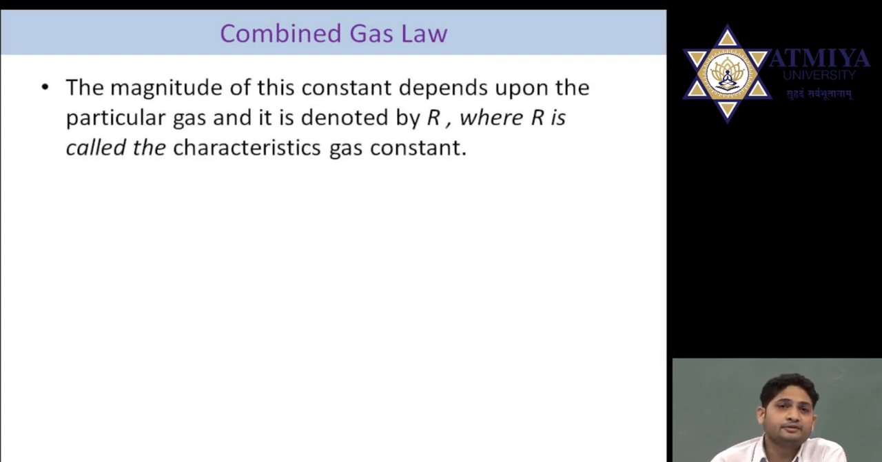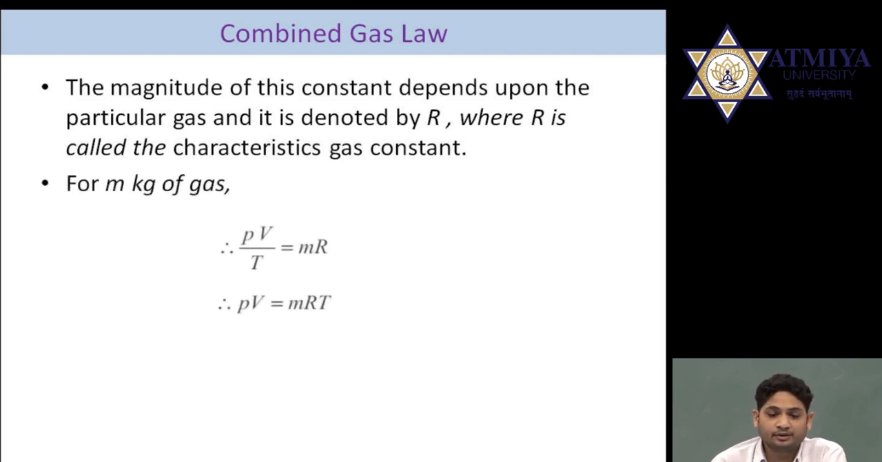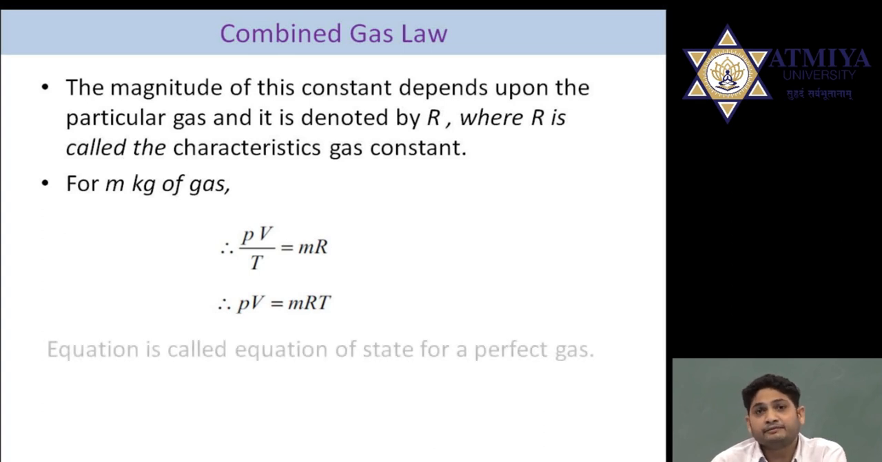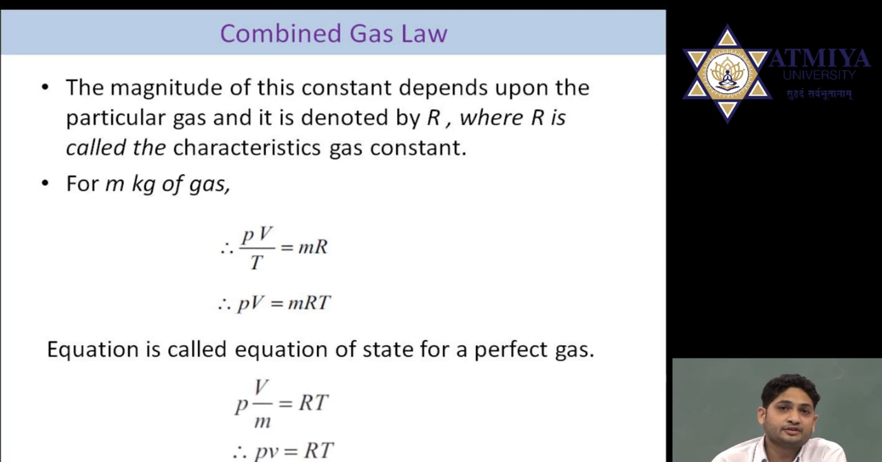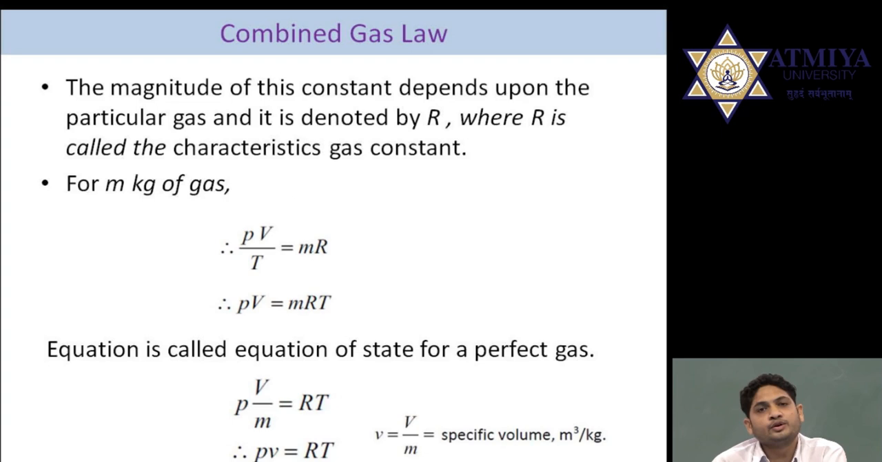Now, if we want to identify the proportionality constant, particularly the characteristic gas constant R, and we put this equation for m kilogram of mass, PV divided by T will become m into R, and the final equation is PV is equal to mRT. If we take this equation for specific volume, where specific volume v is equal to volume per kilogram of gas, that is V by m, the final equation will become Pv is equal to RT.